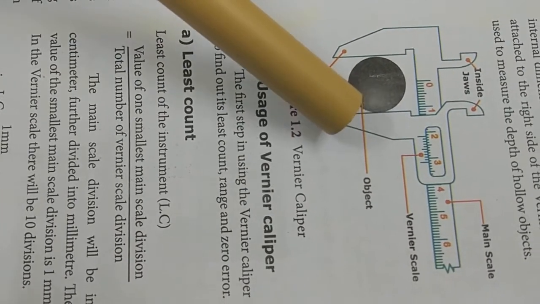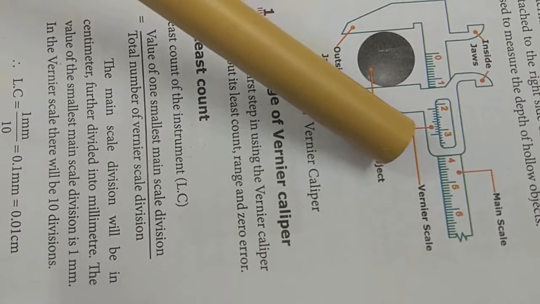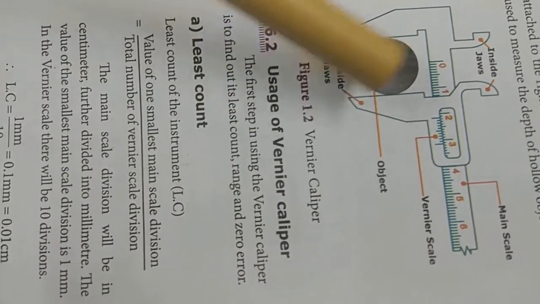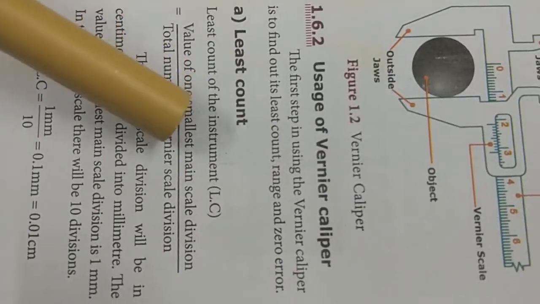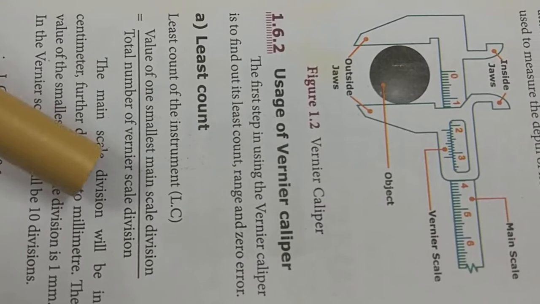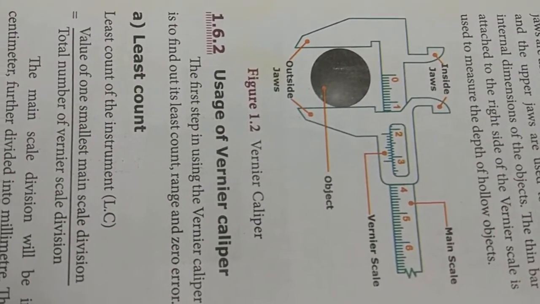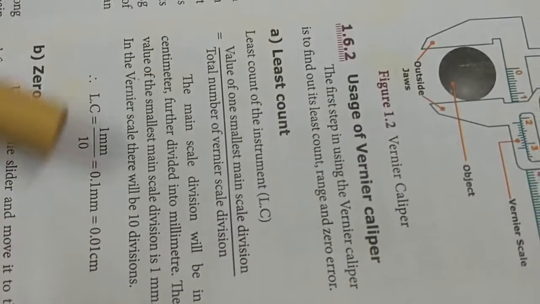You should measure the readings with the help of the main scale. The reading in which you have shifted the jaws should be placed on the upper position, then divided by the total number of divisions. 10 is the total number of divisions. Listen, least count, LC, is equal to 1 millimeter divided by 10.